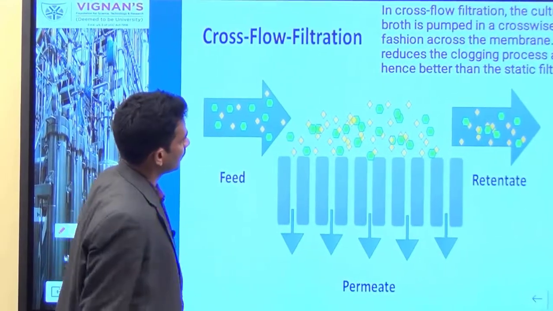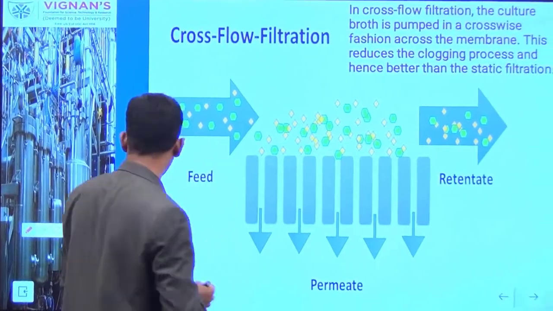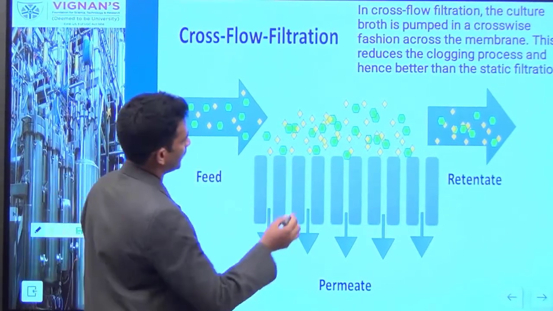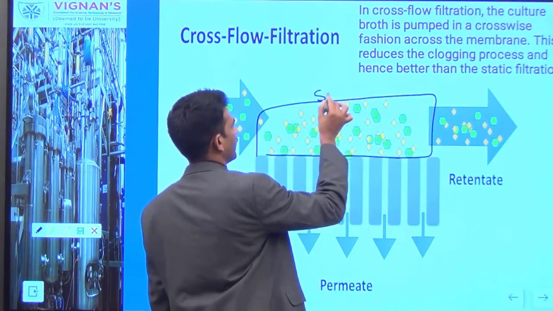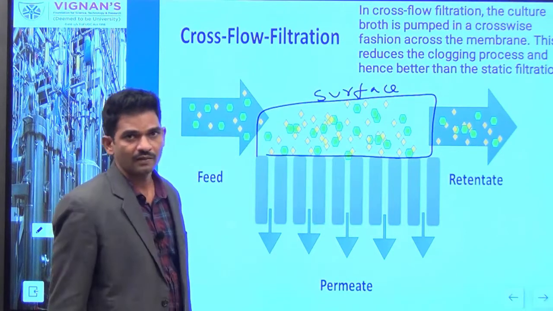I told already. So the advantage of running the cross flow filtration process is that we provide more surface area. You can see here, we provide more surface area. That is the advantage of this method.